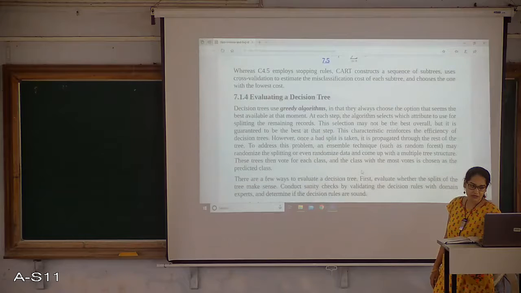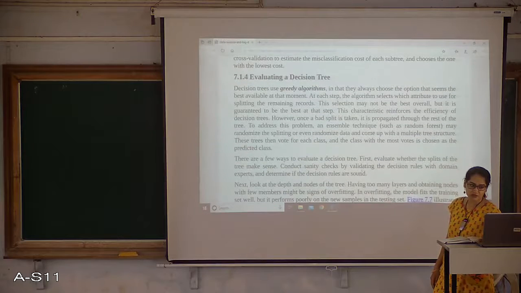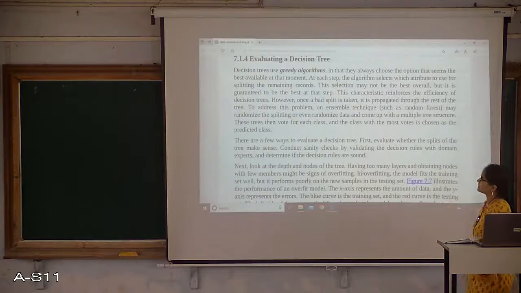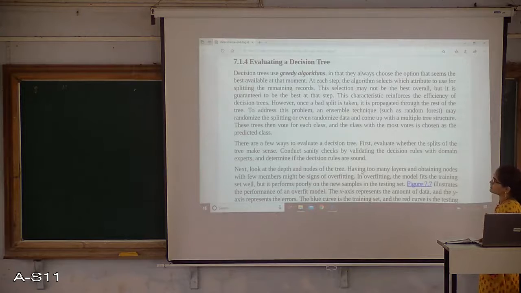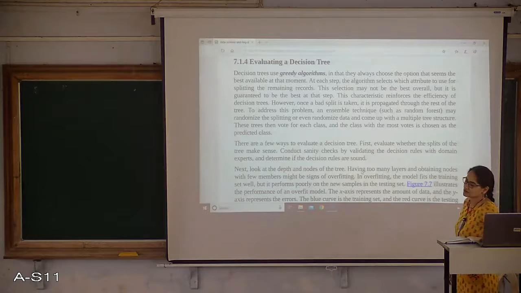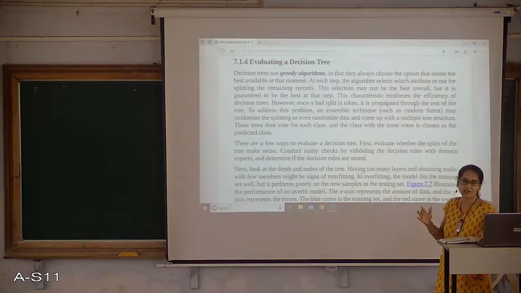Then, so I left this in between about evaluating a decision tree. As I mentioned, it is going to work on the concept of a greedy algorithm. Greedy algorithm means it's going to make the best decision at that position.